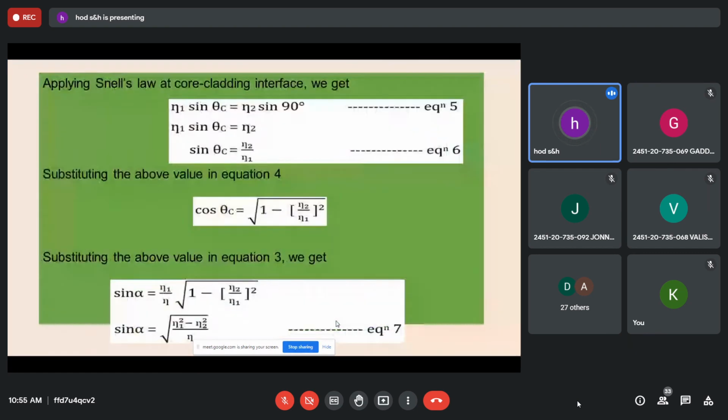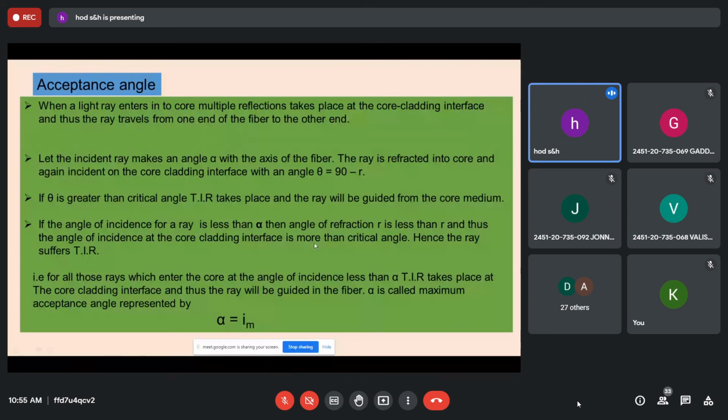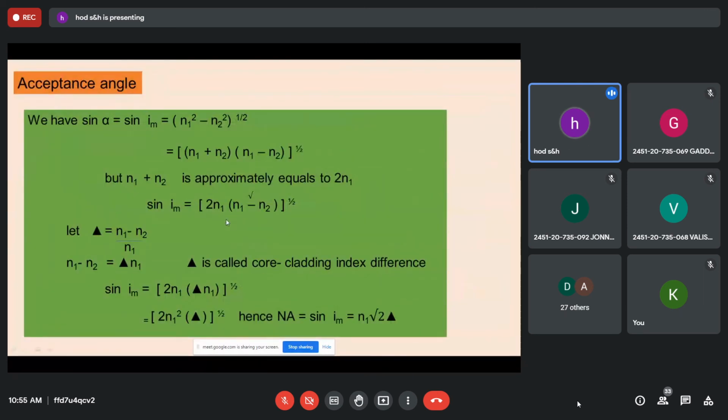In simple mathematics, finally you get sin alpha equal to the root of n1 square minus n2 square, where n1 and n2 are the refractive indices of core and cladding. So numerical aperture is sin alpha, that is root of n1 square minus n2 square. Just go through the derivation in this PPT, I think it will be sufficient. And also the acceptance angle concept. Only those values of alpha are allowed so that total internal reflection takes place. Numerical aperture is represented by sin alpha, all are the same, only the notation is different. In another form, it is n1 into root of 2 delta, where delta is the core cladding index difference. Only this derivation is there in this chapter.